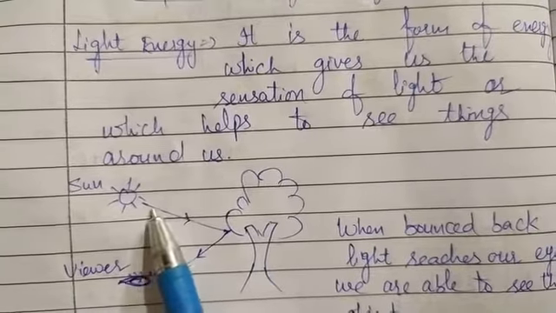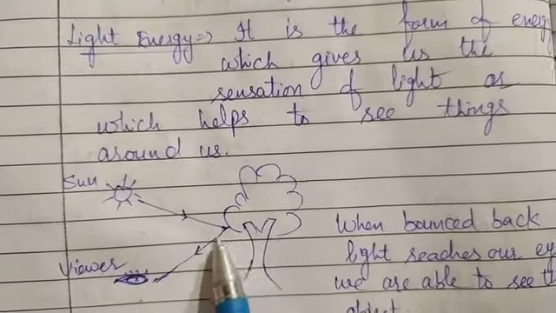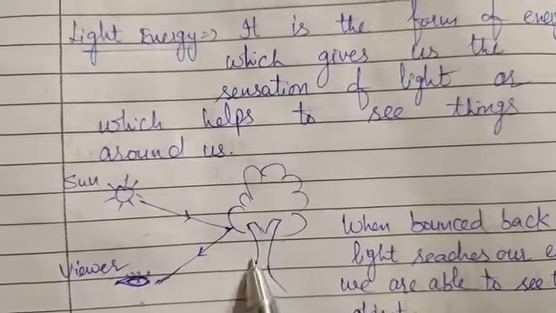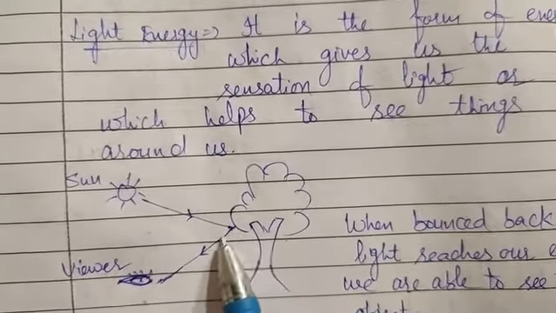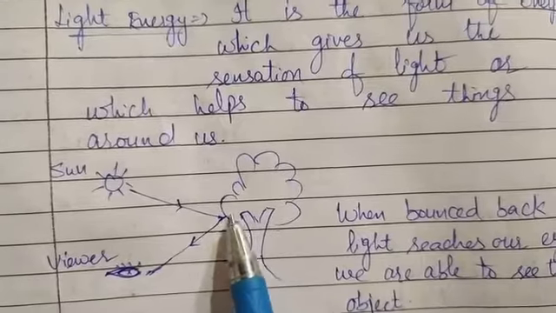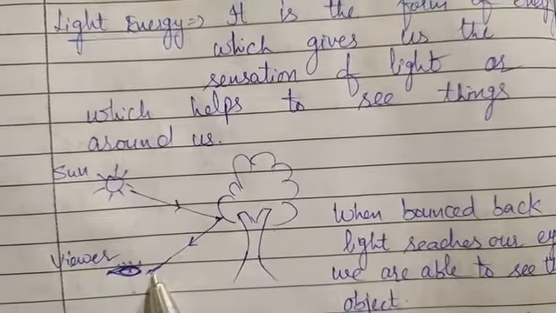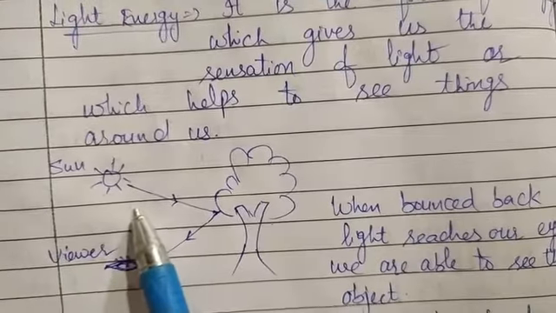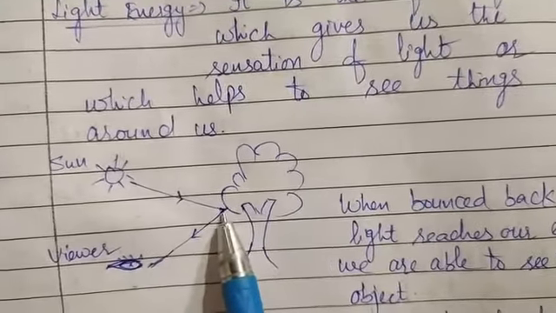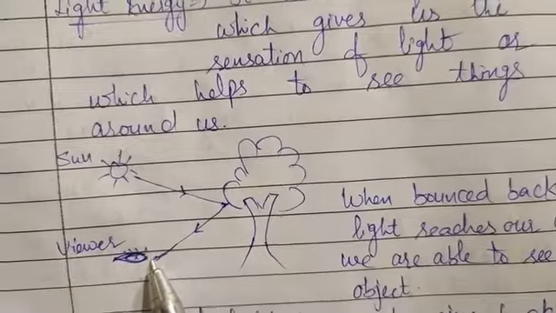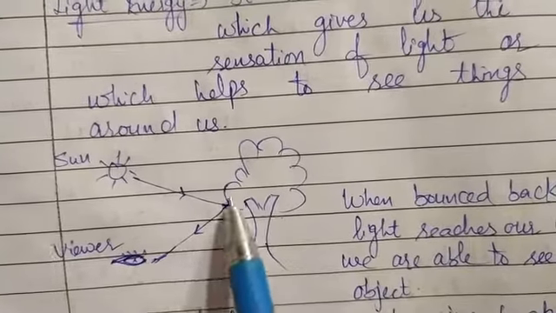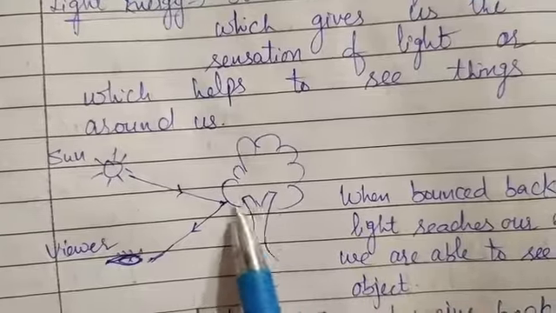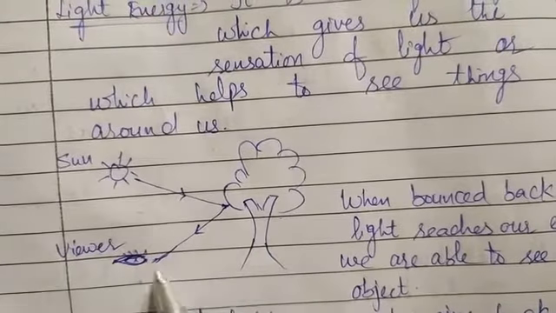The ray falls on an object, here a tree, bounces back from the tree and enters the viewer's eyes. That means the light coming from the sun, after striking the tree, enters the person's eyes, and in this way the person can see the tree.